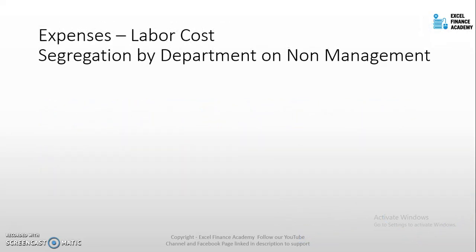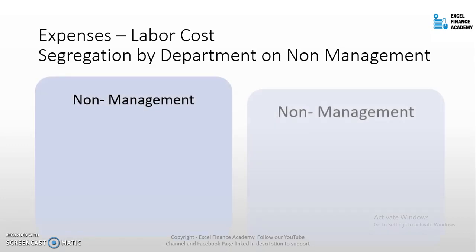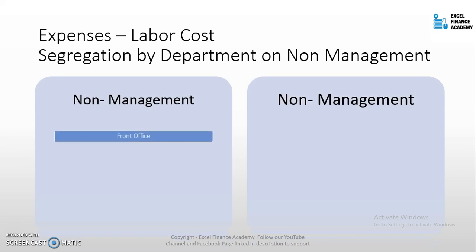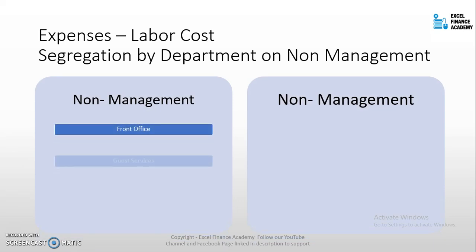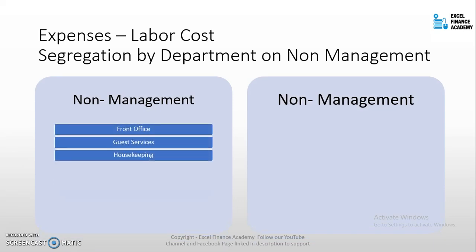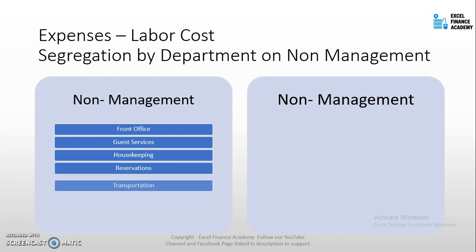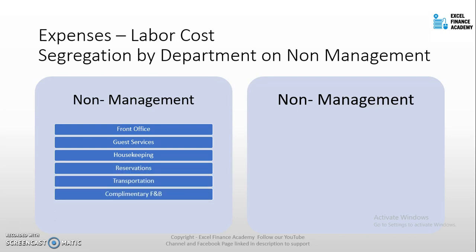Now the second segregation is on non-management for their operating departments. So what are the non-management departments that we discussed? For the rooms division, there are front office, guest services, housekeeping, reservations department, transportation, and complimentary F&B service. These are the rooms division departments.